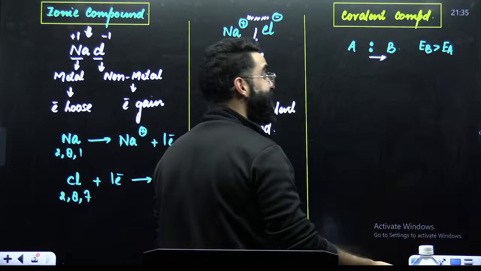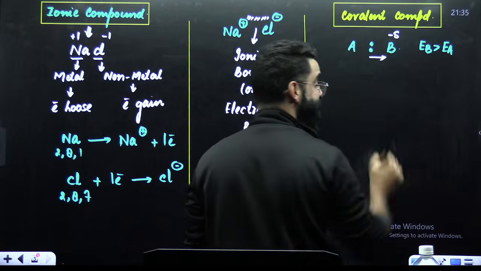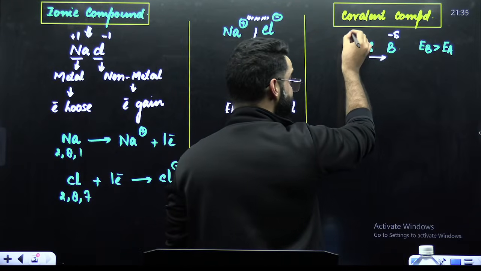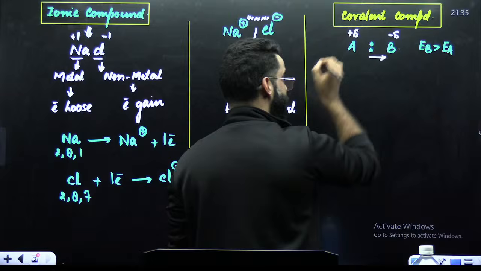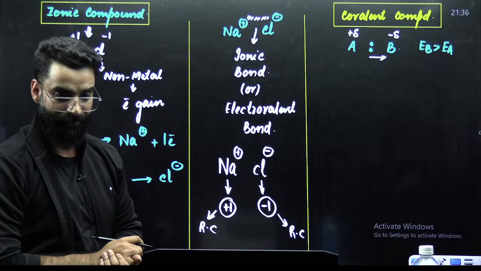That increase in electron density towards B, I'll represent with minus delta. The electron density towards A has decreased, and that decrease I represent with plus delta.